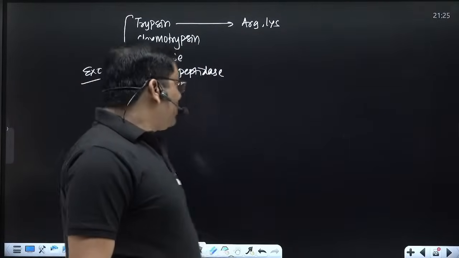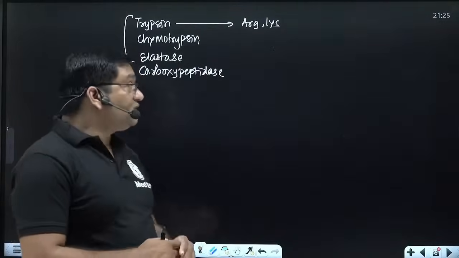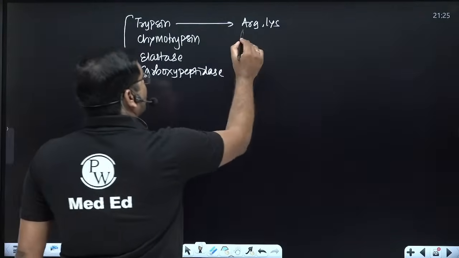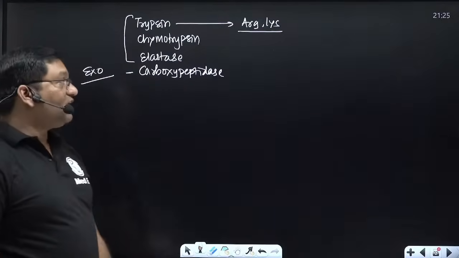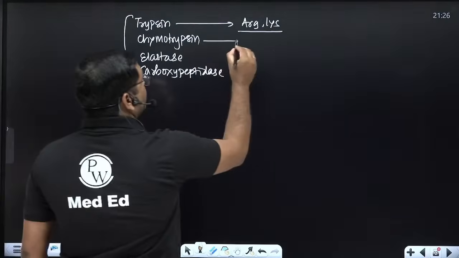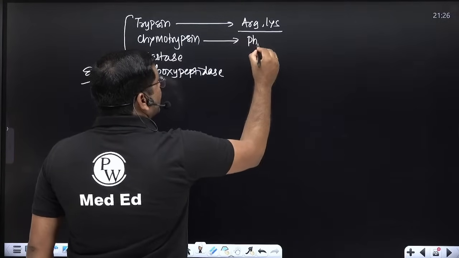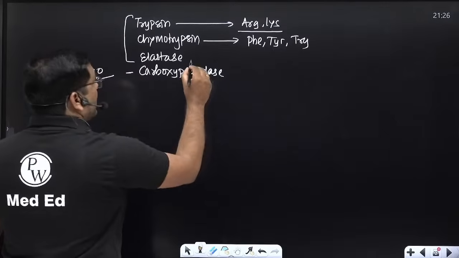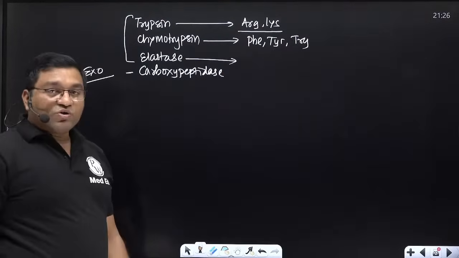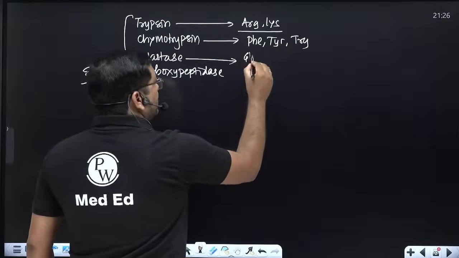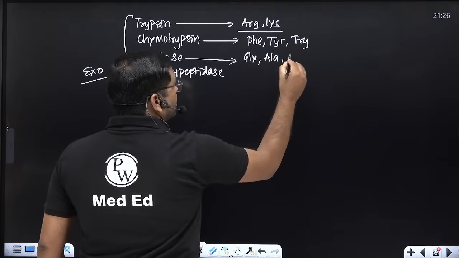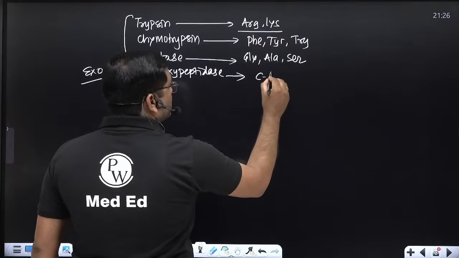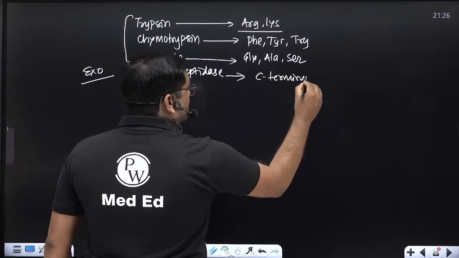Trypsin acts on the peptide bond formed by arginine and lysine, chymotrypsin on that formed by phenylalanine, tyrosine and tryptophan mainly, and elastase on that formed by glycine, alanine and serine. Carboxypeptidase acts on the carboxyl terminal amino acid.